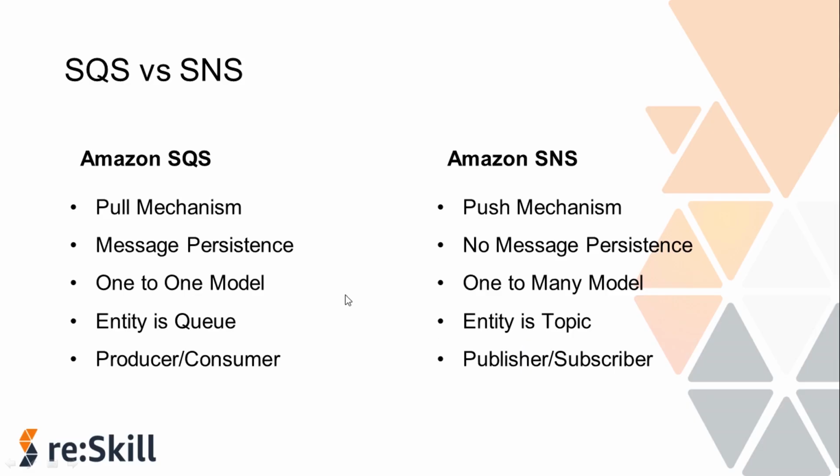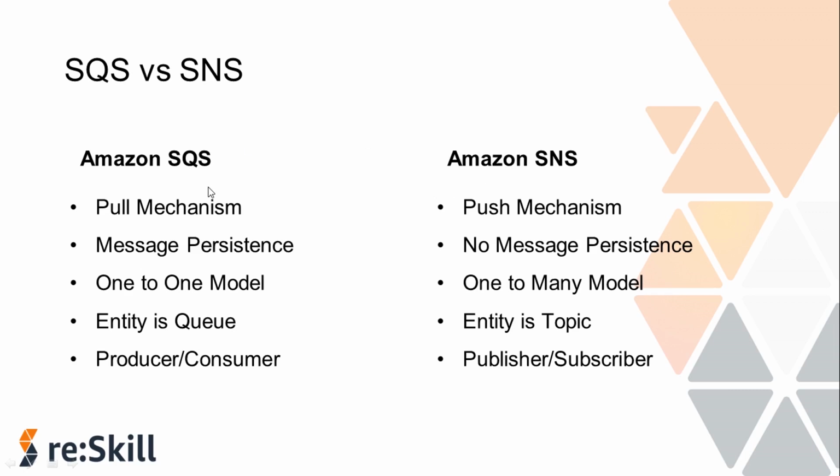So we have seen two types of services under messaging, that is Amazon SQS and Amazon SNS. But there are a few differences between both of these services, which we will learn about now. The major difference is that you can go for SQS when there is only one reader of a message who will process it, and you can go for SNS when there are multiple readers of a message.